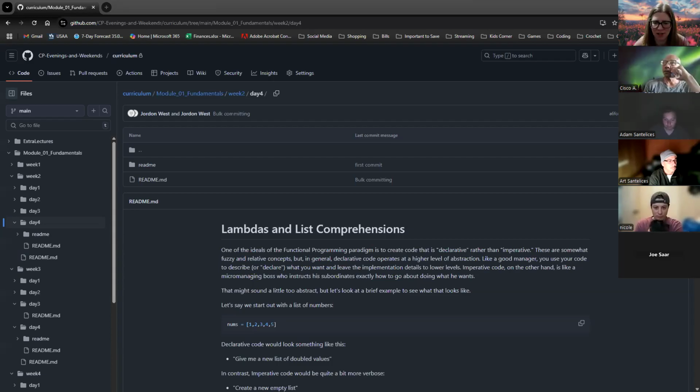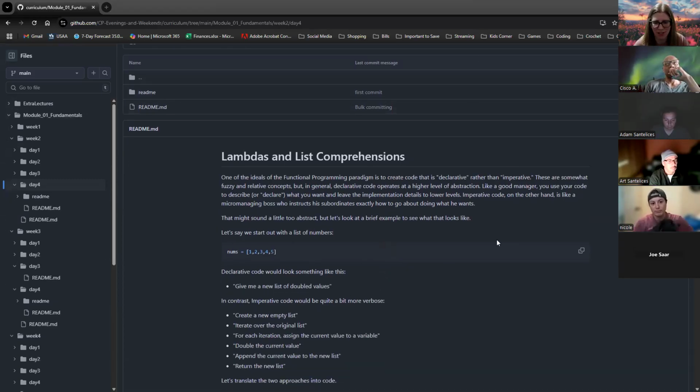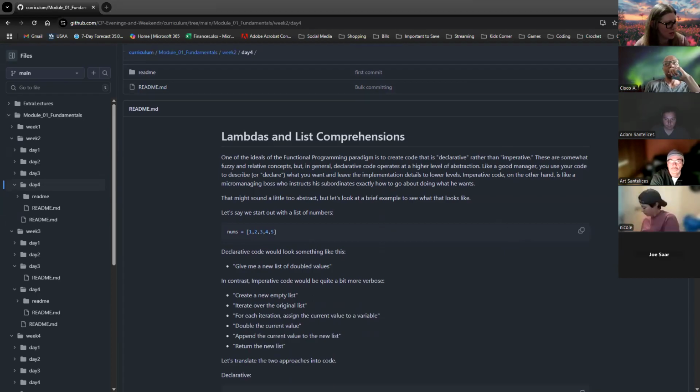We are today continuing on with learning about Python and learning about lambdas and list comprehension. So if you want to follow along in the README, it's going to be this README right here in day 4. I'm going to pull this over to the side and we're just going to pull up our VS Code.